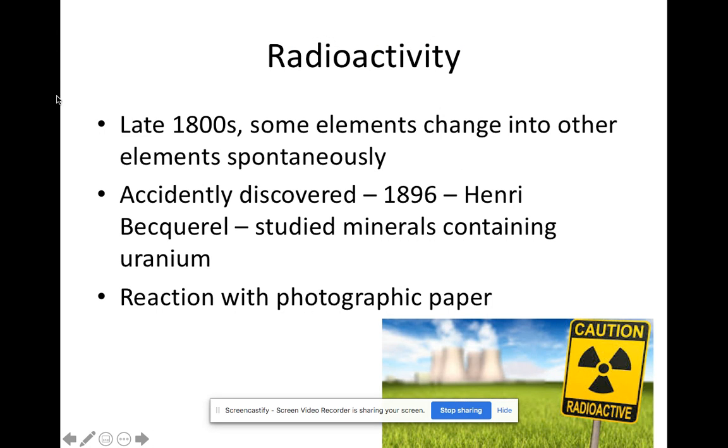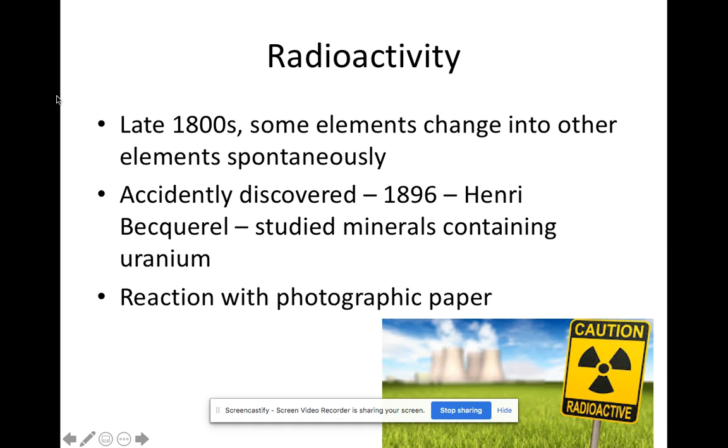All right, guys, for the last part of this chapter, we're going to talk about radioactivity. So get your notebooks out and copy all these notes into your notebook. So radioactivity was discovered in the late 1800s. They discovered that some elements change into other elements spontaneously.